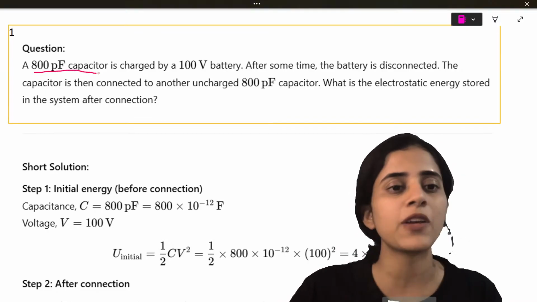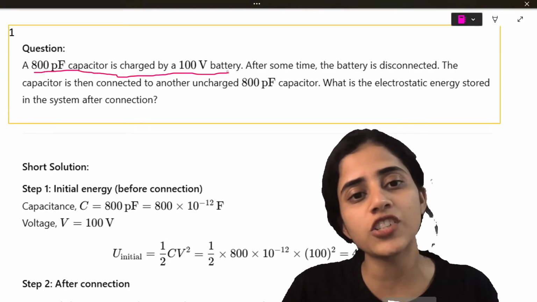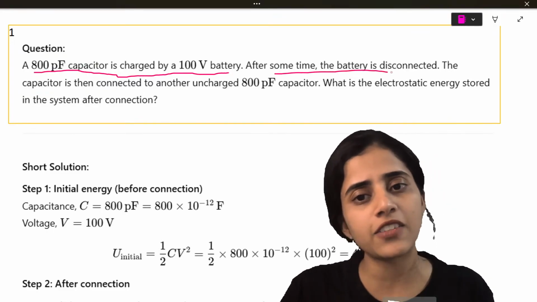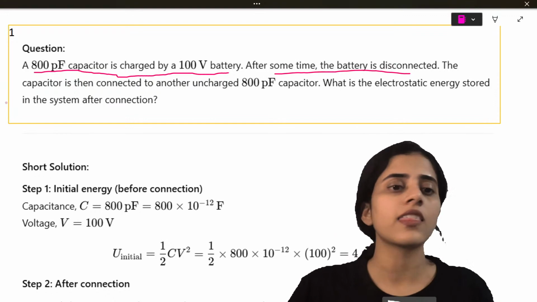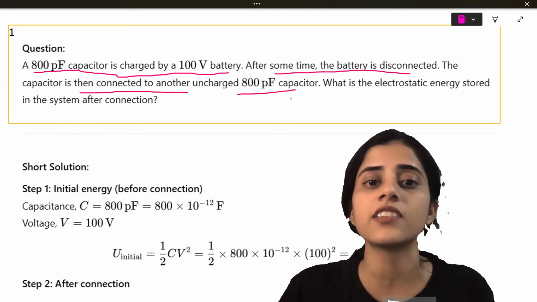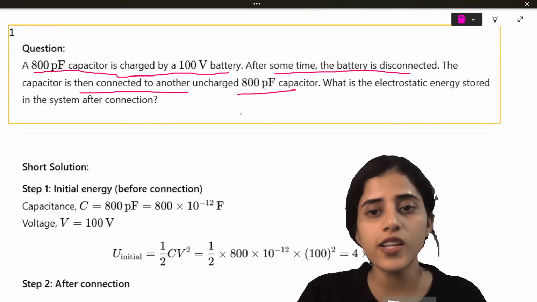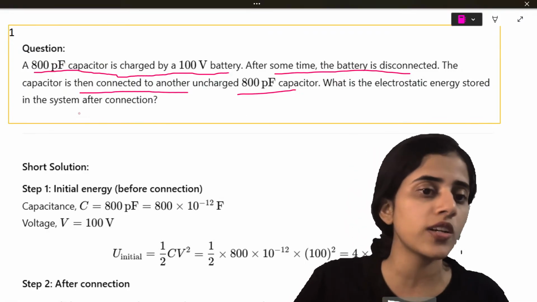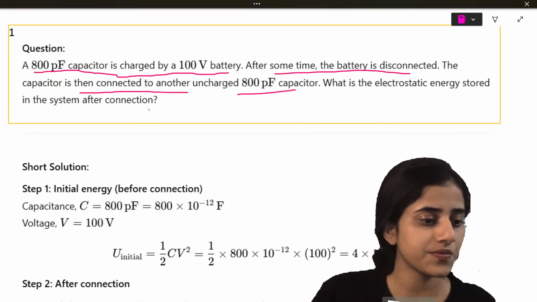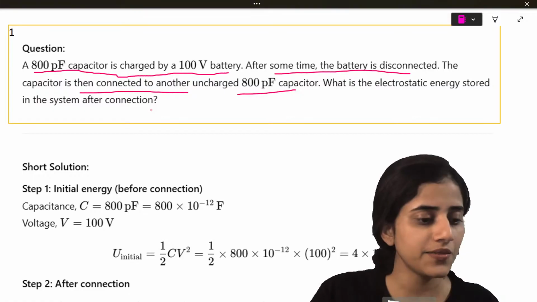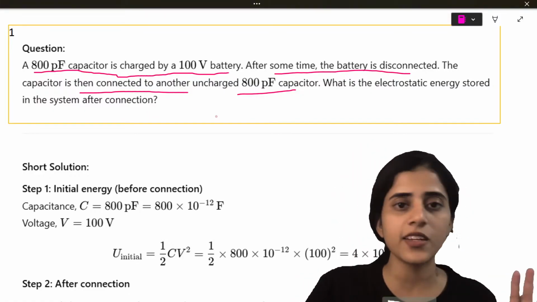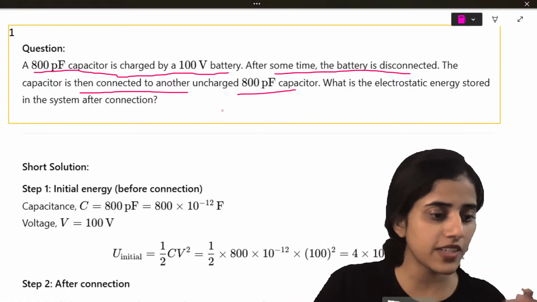First question. A 800 picofarad capacitor is charged by a 100-volt battery. After some time, the battery is disconnected. The capacitor is then connected to another uncharged 800 picofarad capacitor. What is the electrostatic energy stored in the system after connection? Did you all understand the question? Shall we start?